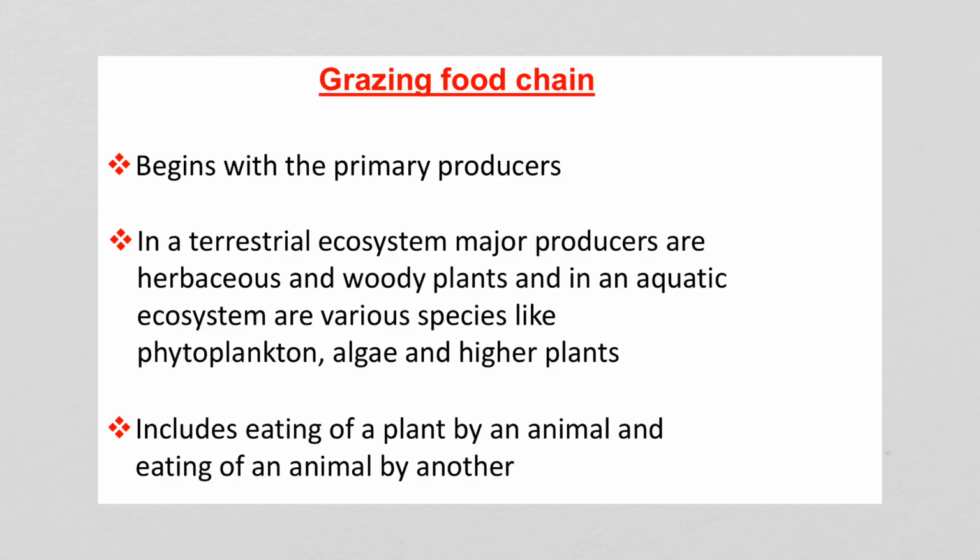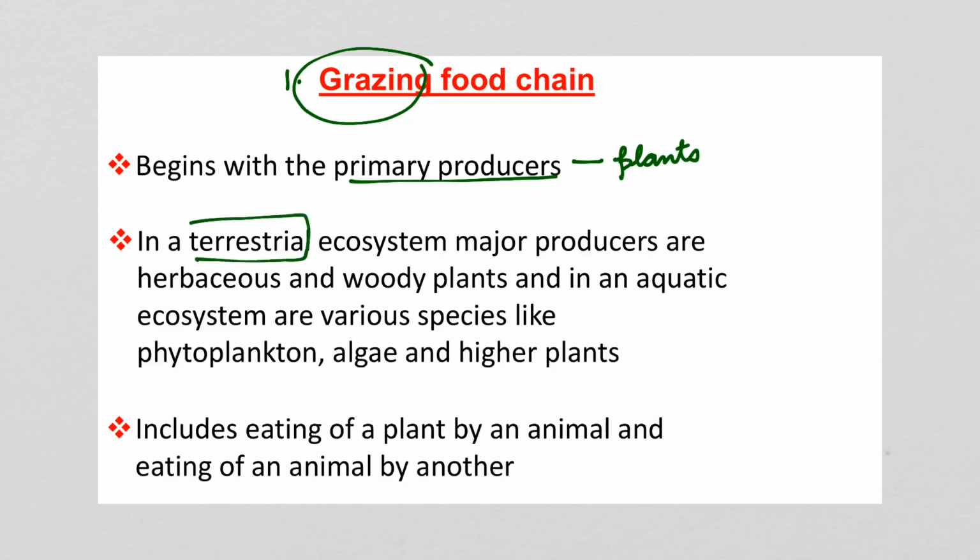Now coming to the first category of food chain, that is the grazing food chains. It begins with the primary producers. So the grazing food chain starts with primary producers, and who are primary producers? They are the plants or the autotrophs. Now in a terrestrial ecosystem, that is in a land-based ecosystem, major producers are herbaceous and woody plants, and in aquatic ecosystem there are various species like phytoplankton, algae and higher plants.